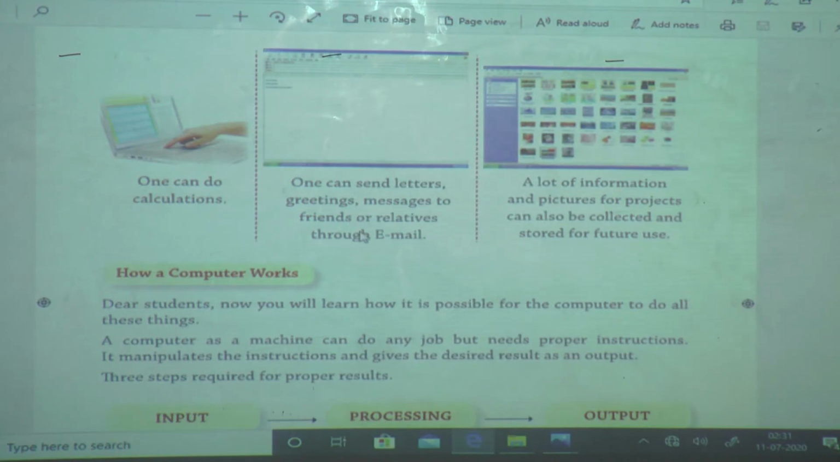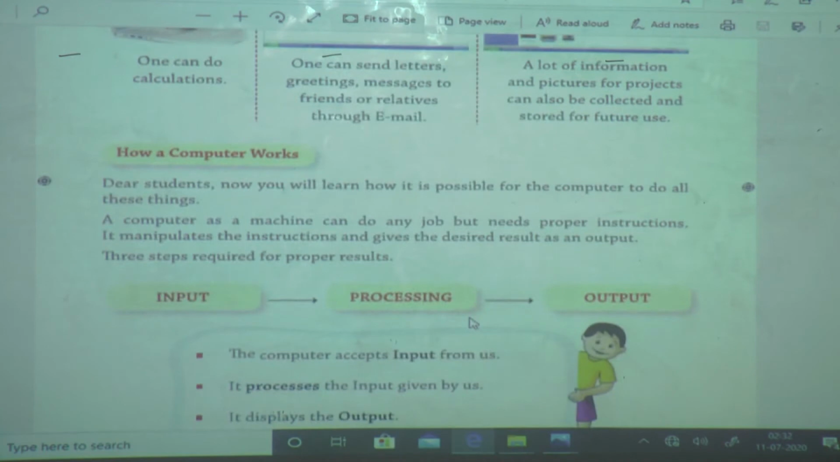How can we send? Our friend is not in Solapur, but we want to send a letter or message, then how can we send? Yes, by using an email ID, while writing in email we can send any letter, greeting or message to our friends or relatives. Next, we can store or collect all data in a computer. If we don't want this data now, but want it afterwards, then we can store this data in the computer.